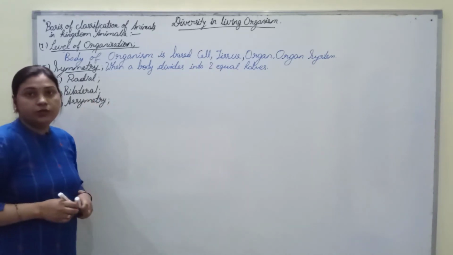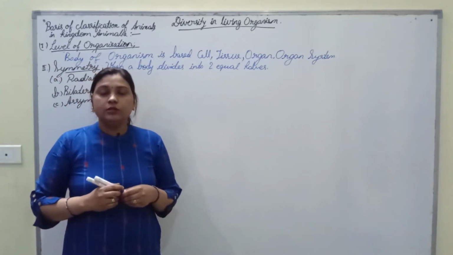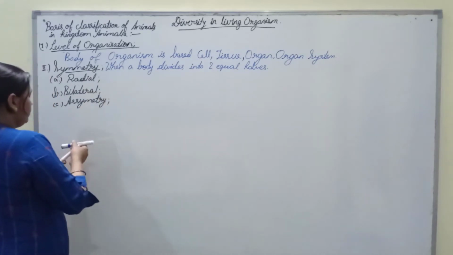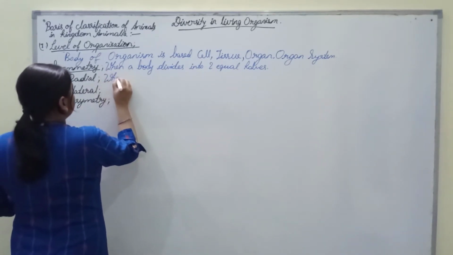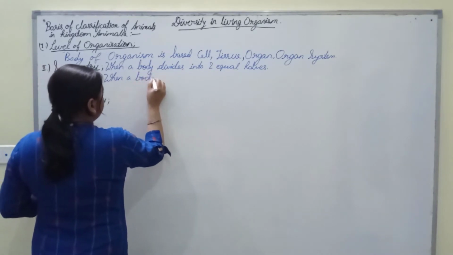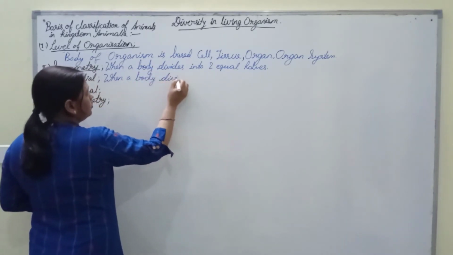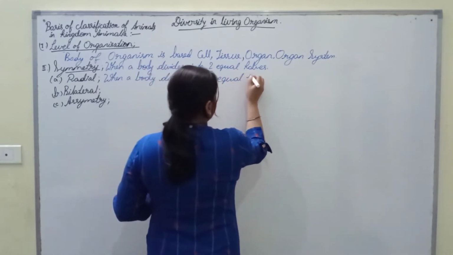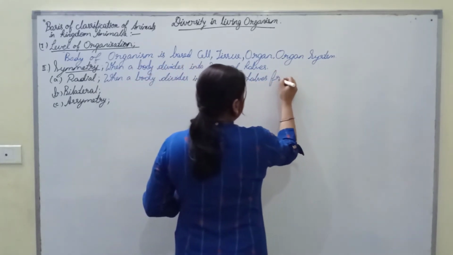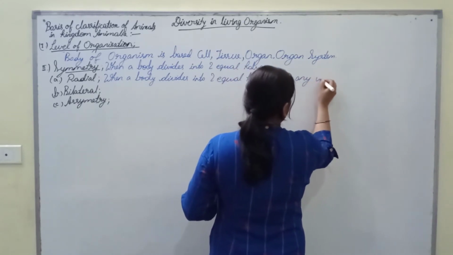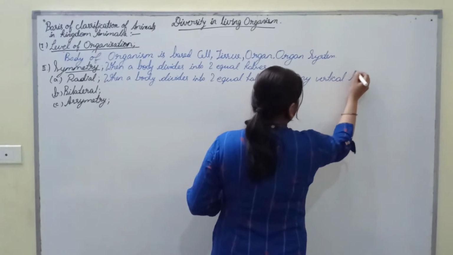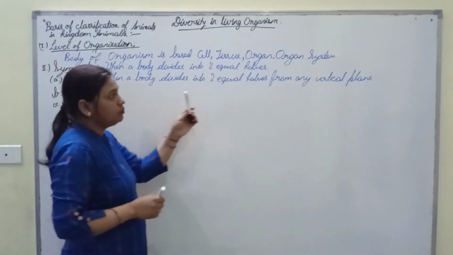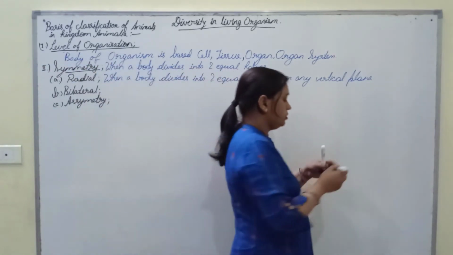So, what is radial symmetry? When a body can be divided into two equal halves from any vertical plane, it would be known as radial symmetry, and this type of symmetry is found in starfish.